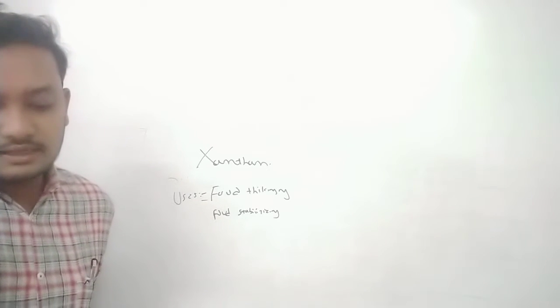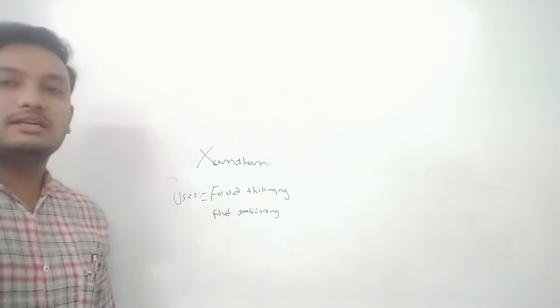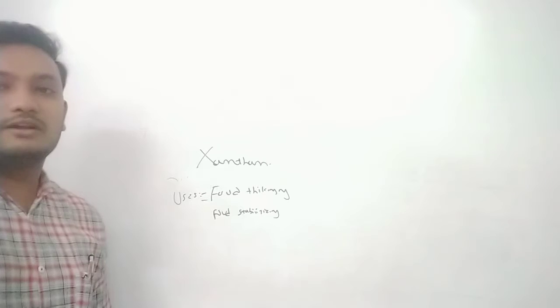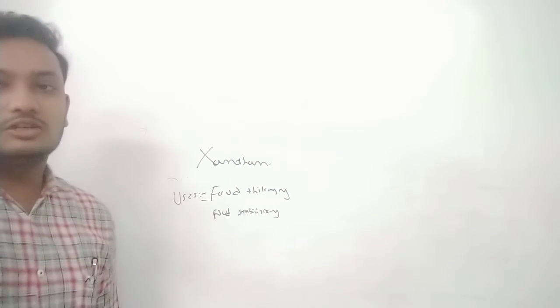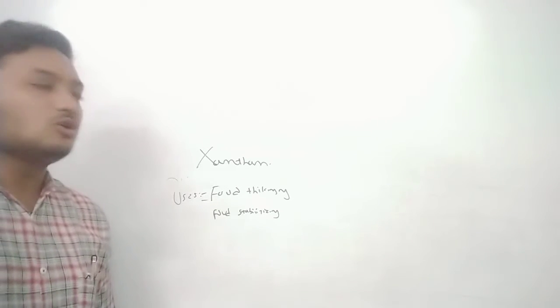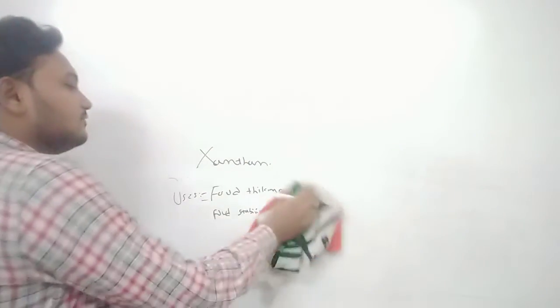Okay, so these are the various uses of this xanthan gum. Especially it is used at the food industrial level for thickening and stabilization purposes. It is also used in different types of jellies and gels. Okay, next is the fermentation process.